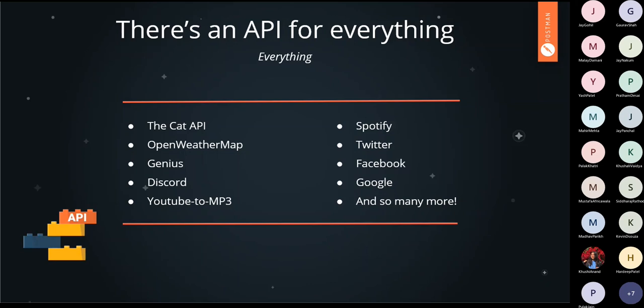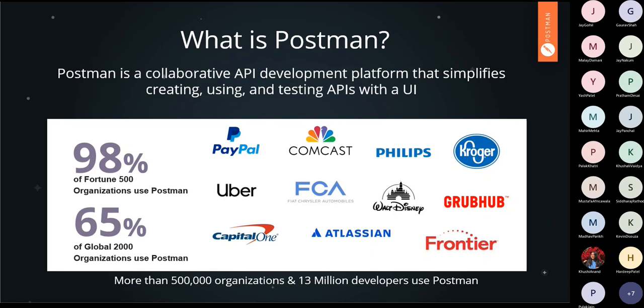Discord, Google, many other APIs are there already in the market, to use their services in your project without worrying about their code base, or without worrying about writing code. Now, this is just a short summary of API. Now, what is Postman? Postman is a collaborative API development platform.